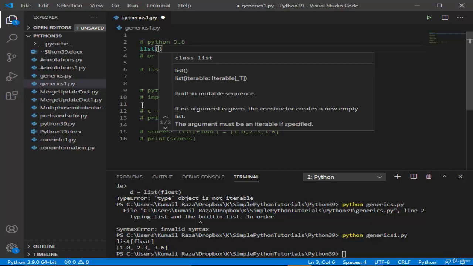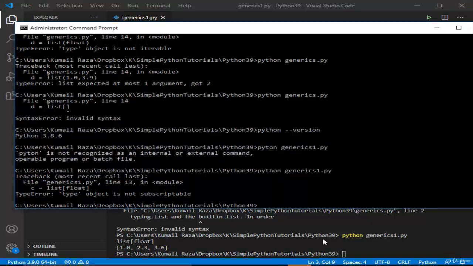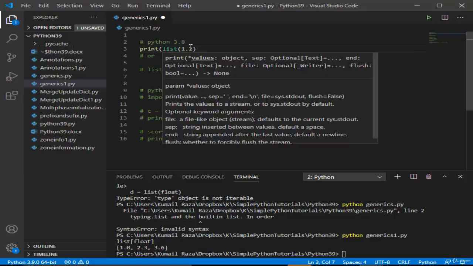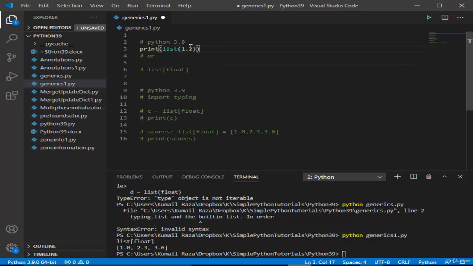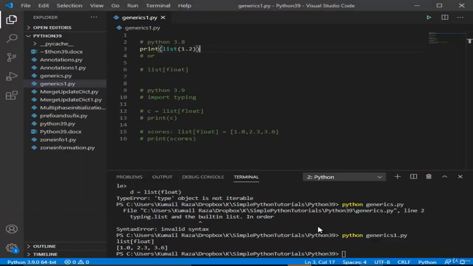We cannot just write down 1.2 and create a list and print it. Let's try. See here, it did not create that. Float object is not iterable.